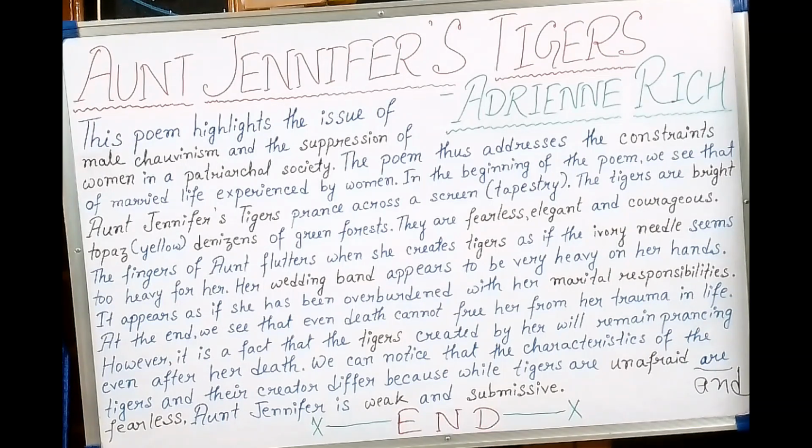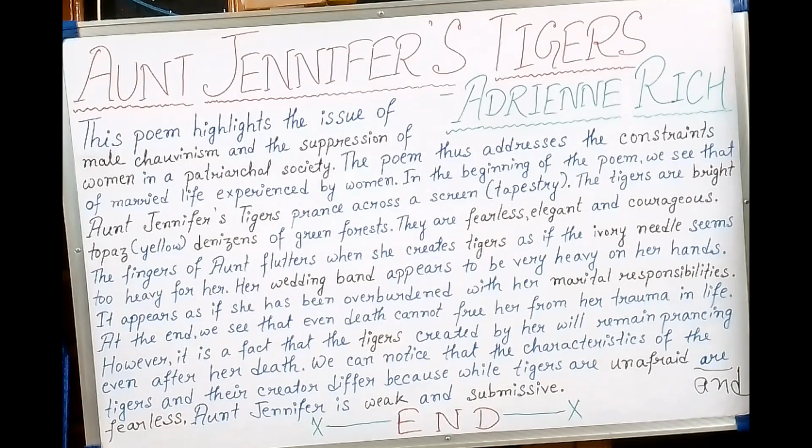After that, if we come to the next poetic device, in the line Aunt Jennifer's tigers fluttering through her wool, imagery is being used because when you read it, you can just imagine a picture like the fingers of Aunt Jennifer fluttering through the wool. You can imagine it. Well, so next in the line, the massive weight of Uncle's wedding band, here the massive weight, in these two words, metaphor is the poetic device being used.